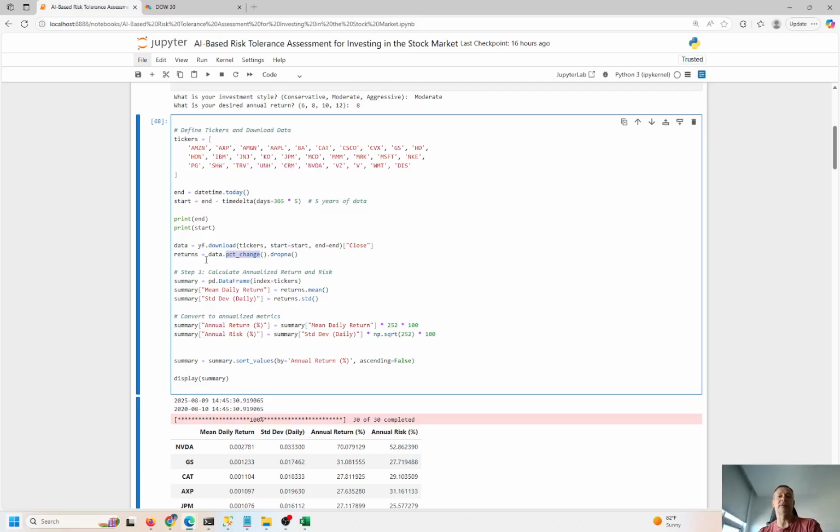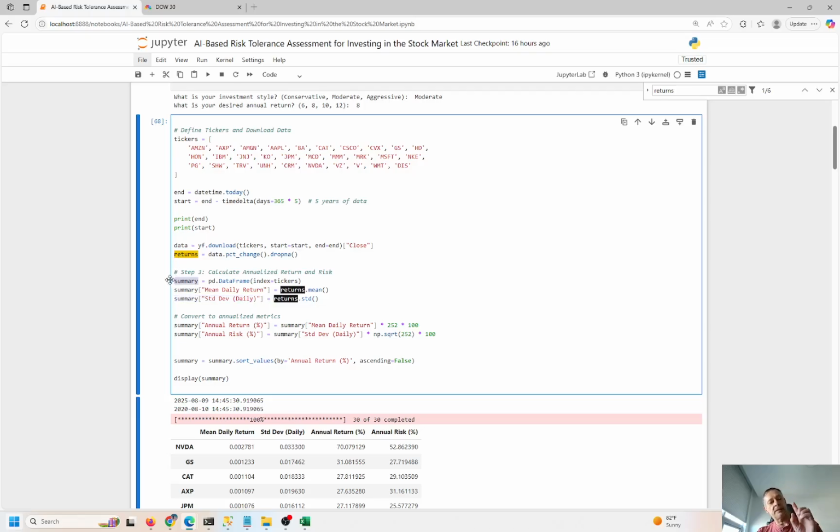This could be a big, long list. I won't do that just because it might be a little bit confusing and get us off track. We don't necessarily need to print it, but we do need the returns over here to get the average return. If I do Control F, you can see returns is over here, returns standard deviation. So just 3 lines of code gives us most of what we have here. data.pct_change with open and close brackets, returns.mean, and then returns.std, and we're creating new columns in our data frame. Okay, so everything goes into summary. Summary is the data frame.